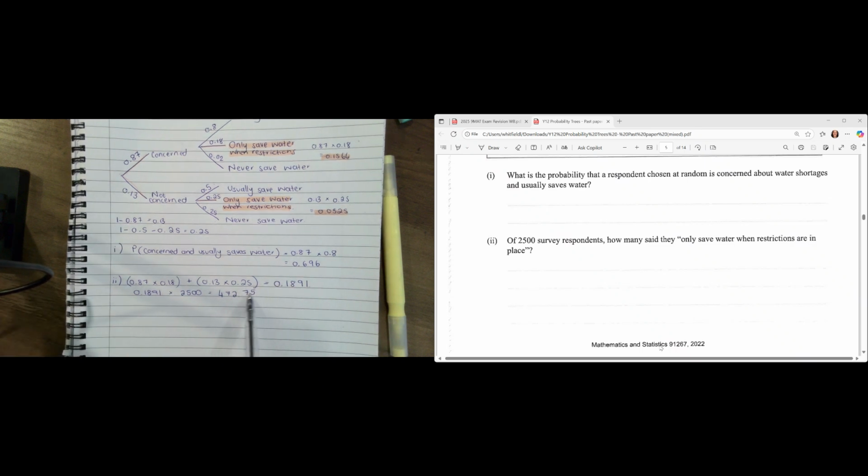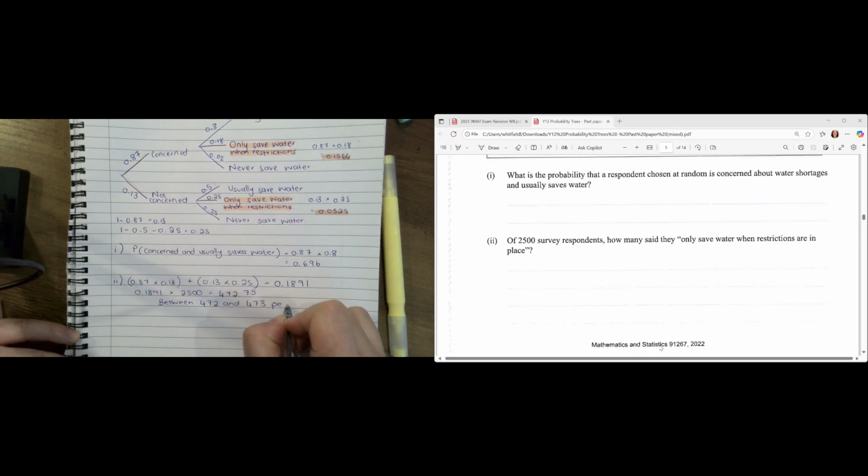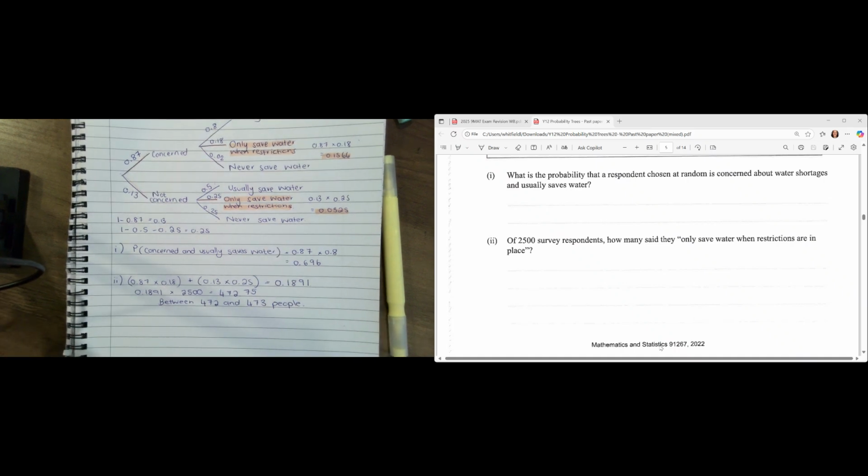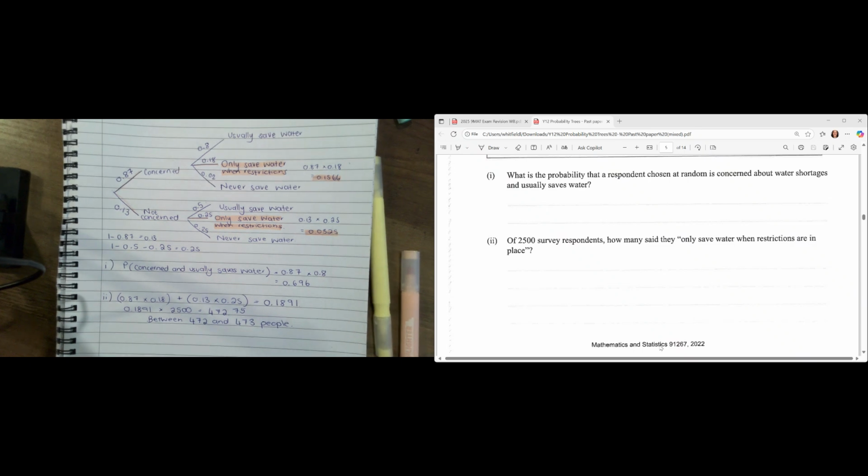So we're going to take that answer, which is 0.1891 multiplied by 2,500. And that would give you an answer of 472.75. Now we know that there is no such thing as 0.75 of a person. So what my answer is going to be, it's going to be between 472 and 473 people. Okay. And that is my answer. Now let's go and have a look at the next section.